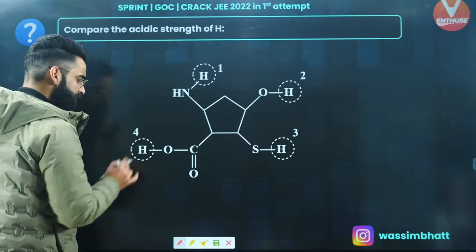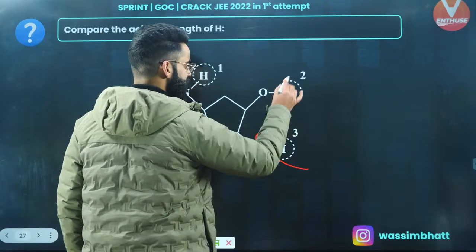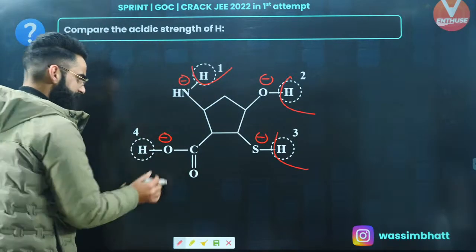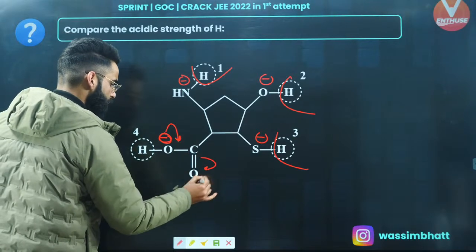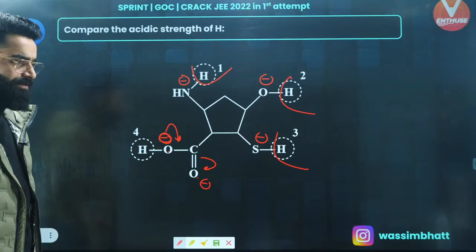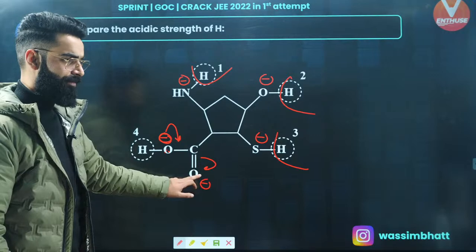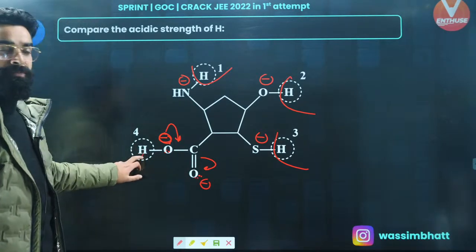See, if H positive is lost over here, negative charge comes here. Take the H positive out, negative charge comes on sulfur. Take the H positive out, negative charge here. Take the H positive out, negative charge on this nitrogen, right? Now this negative charge on oxygen can participate in the resonance, due to which negative charge can come on two oxygen atoms. So over here, negative charge is more stable because it's coming on two oxygen atoms. Perfect. So this hydrogen is going to be maximum acidic.